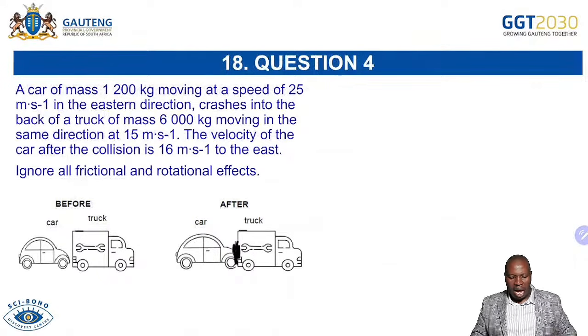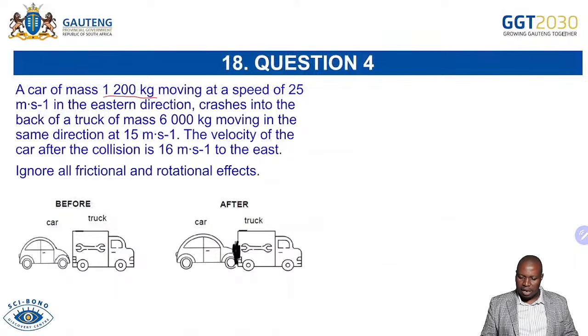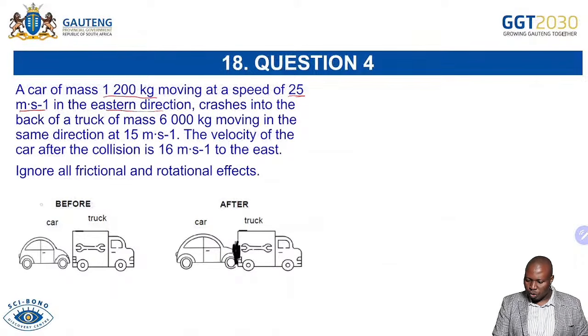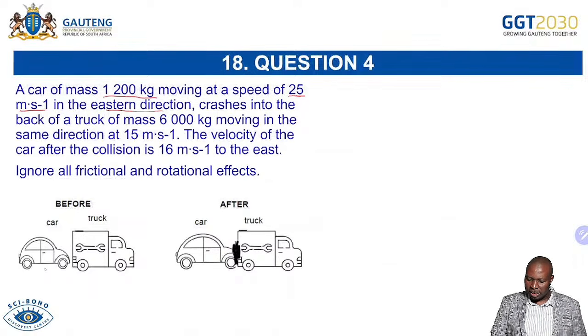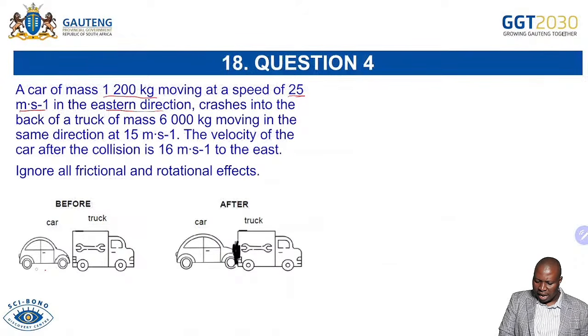So we're saying a car of mass 1,200 kilograms. Very important, the mass, to say the car has that mass, moving at a speed of 25 meters per second in the eastern direction. So it's going to the east, and crashes at the back of the truck. So you can see we have a truck. You can even do your data collection there to say, okay, the mass of the car is 1,200 kg, and then the velocity there was 25 meters per second. Then you go to the truck.